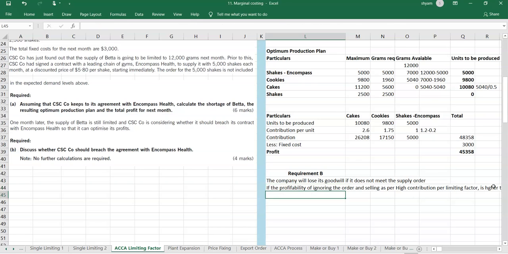So we got two points. We have to get two more points, because for every one mark we have to write a point. We have to give a good point. Anything else? Discuss whether CSC Co should breach the agreement with Encompass.